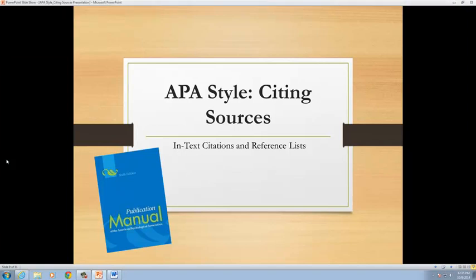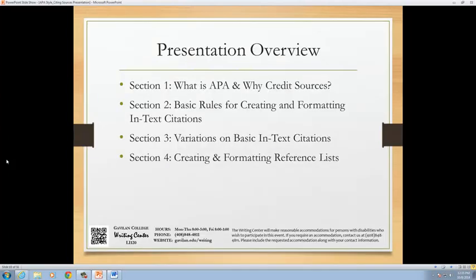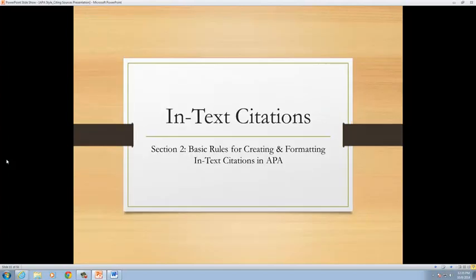Welcome to APA Style, Citing Sources, part of the Writing Center Research Series. This presentation is split into 4 sections. This is Section 2, Basic Rules for Creating and Formatting In-Text Citations in APA. This section is supported with a Let's Practice APA Citing Sources worksheet.